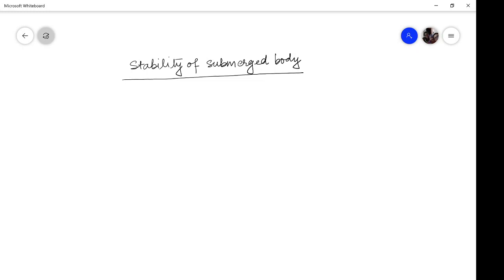Today I will be discussing with you the stability of submerged bodies. In this particular case, remember, the things of most importance are two forces: the buoyancy force and the weight of the body. Because the point of discussion will be unconstrained bodies, only weight and buoyancy force will be acting.